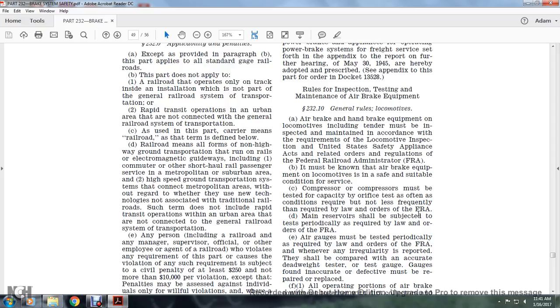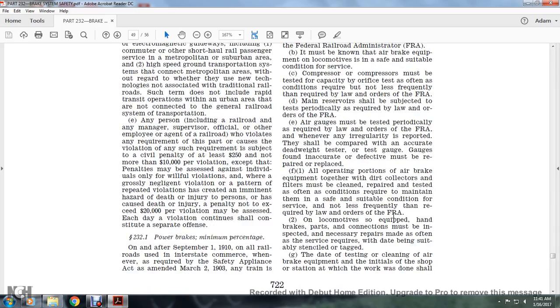The main reservoir shall be subject to a test periodically as required by the law and orders of the FRA. E. The air gauges must be tested periodically as required by law and orders of the FRA. Whenever an irregularity is reported, the gauge shall be compared with an accurate dead weight tester or test gauge, and if found inaccurate or defective it must be repaired or replaced. F1. Operating all the air brake equipment together with the air strainer. The filter is cleaned, repaired, and tested often. The conditions required to maintain them in a safe and suitable condition for service, not less frequently than required by the law or order of the FRA.